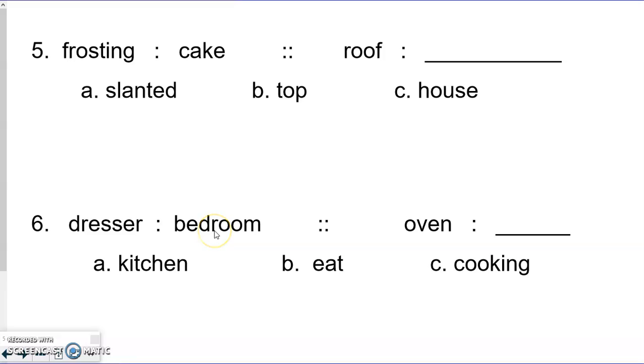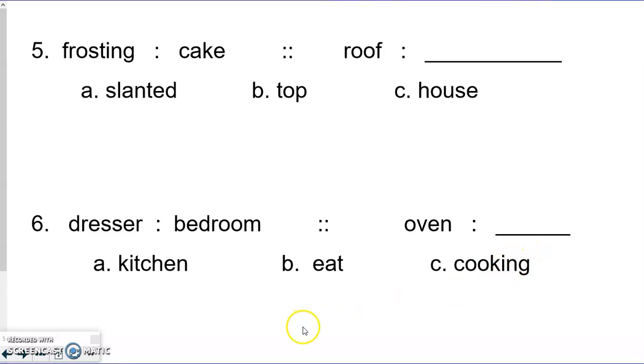Dresser is to bedroom. So a dresser is the piece of furniture that holds your clothes in the drawers. So think about how dresser and bedroom relate. We're looking at location here. Think about how you could turn dresser is to bedroom into a sentence, how you could verbalize it. You might say, the dresser is in the bedroom. So dresser is to bedroom as oven is to blank. Well, if the dresser is in the bedroom, the oven is in the blank.